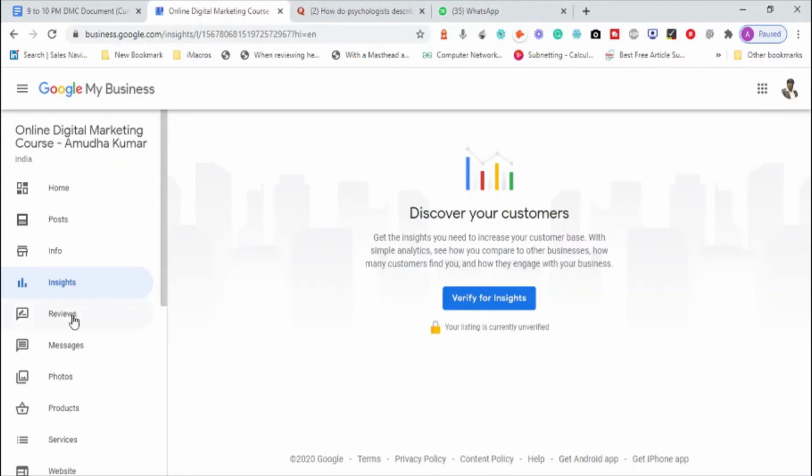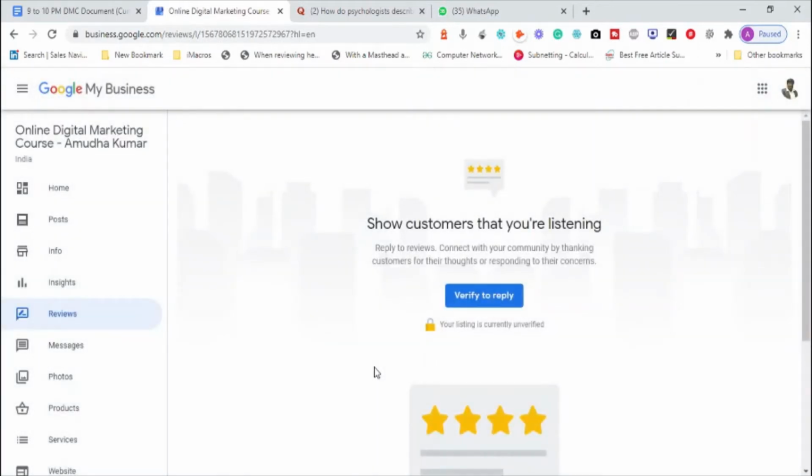And reviews, how people feel about your business. Are you really doing good? The reviews are generally from 1 star to 5 star, where 1 star is the worst, 2 star is okay, 3 star is good, 4 star is better, and the fifth star is the best. When somebody gives a 5 star rating, awesome, you got a wonderful rating, the best services you are offering. When you get a 4 star rating, great, you are getting good service from the people.